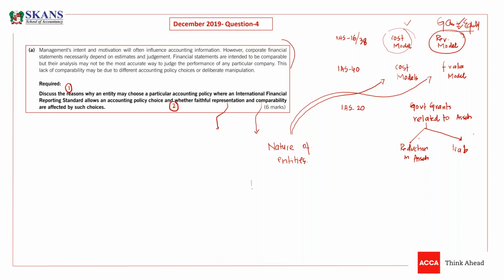If you have properties for rental to others, it is a property of IS 40. We call it investment property. The complete definition is property for rental to others or property for capital appreciation.